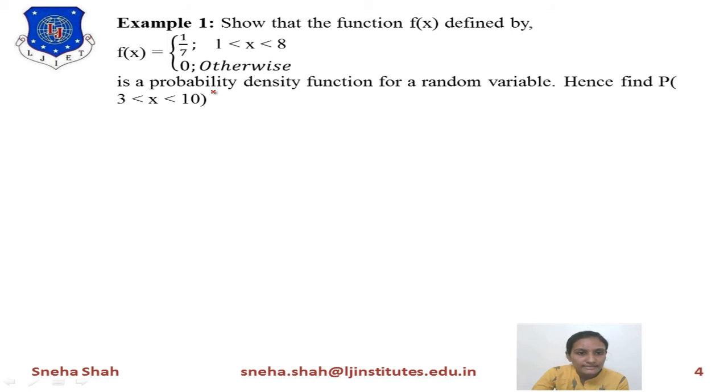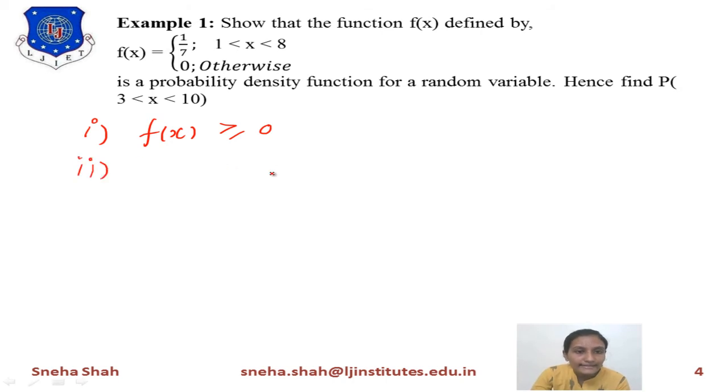To show that it is a probability density function, the first condition is f of x should be greater than or equal to 0, right? So this one is the first condition. Now you can see that the value of f of x equals 1 by 7 for this range, otherwise its value equals 0. So there is no term which is negative. So all the values of f of x are greater than or equal to 0, so this first condition is fulfilled.